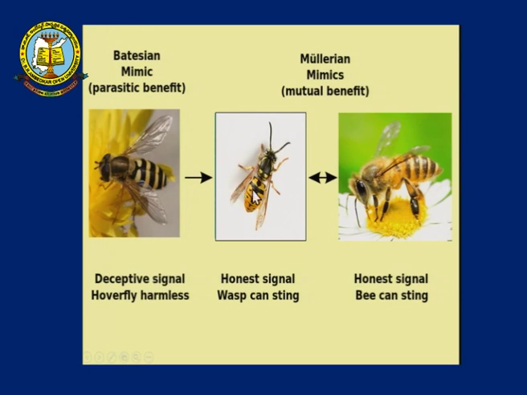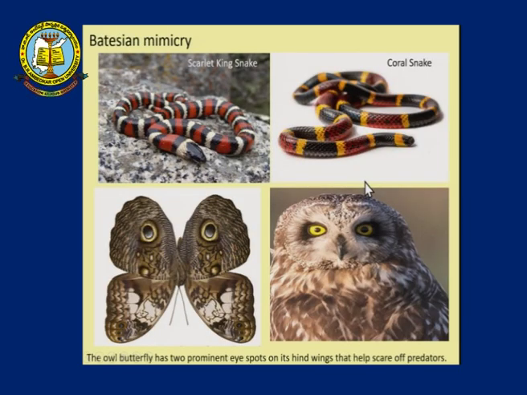when birds try to eat the wasp, they are going to be stung. They fear even a hover fly, so they avoid even a hover fly. But in Mullerian mimicry, both of these are dangerous and both of them mimic each other, so that both are safe. So, no bird is going to touch a bee or a wasp, thereby sharing the same type of color. That is called Mullerian mimicry. So, that is the difference between Batesian mimicry and Mullerian mimicry.